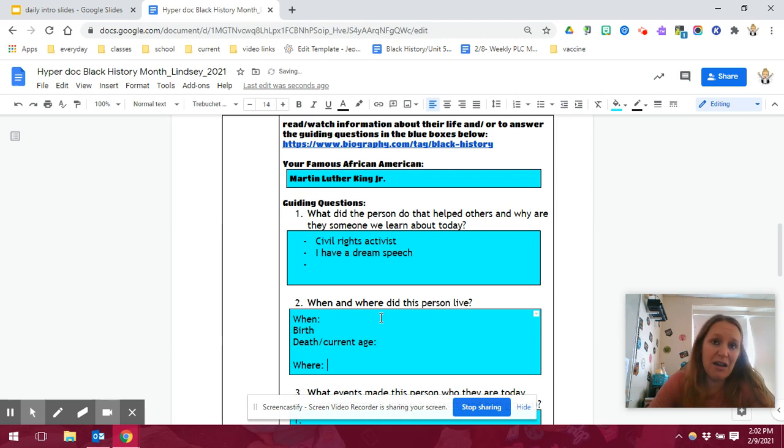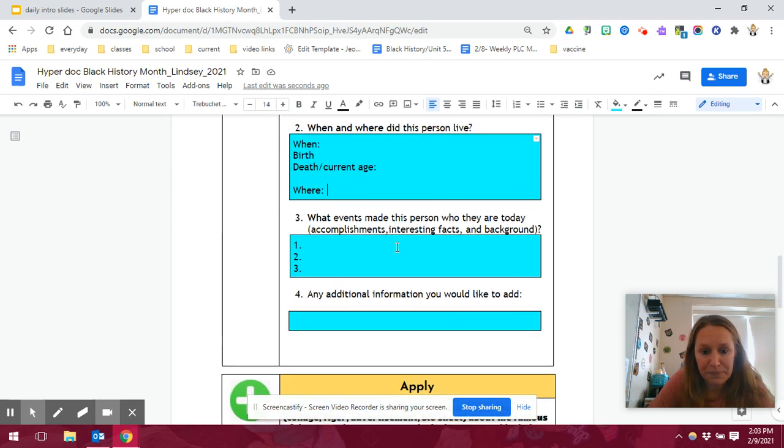This is where you're just going to tell me, where did they grow up? Where did they conduct their famous activities? So for LeBron James, I'll put that he grew up in Akron, Ohio. And I'll put maybe the 3 major teams he played for, the locations, Miami, Cleveland, and LA. So it's just where did they grow up? Where did they live a majority of their life?